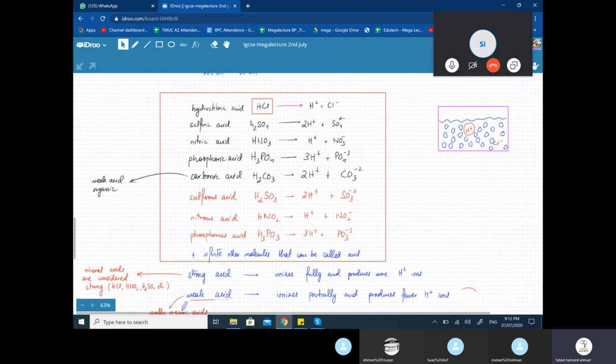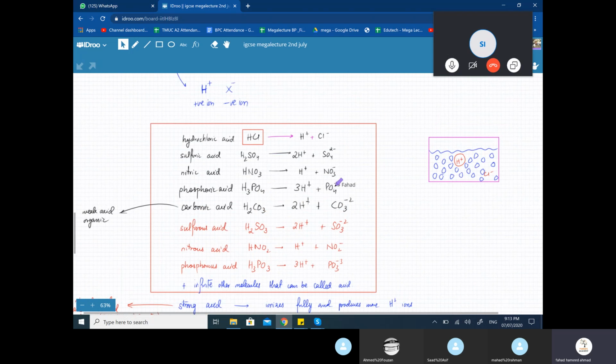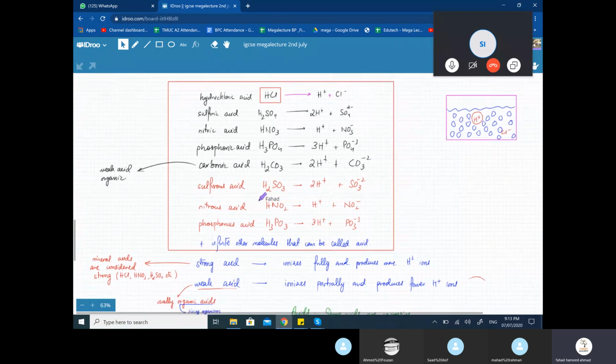Any compound that produces H plus one ions is an acid. तो उसके पास H plus one ions होंगे तो it's going to produce H plus one ions. So combine H plus one with any negative ion. ठीक है, any combination of a positive H plus one ion with a negative ion is most likely to be an acid. तो उसमें carbonate and H plus one you'll get H2CO3. So you have to remember all the names of these acids: sulfuric acid, nitrous acid. So these names should be on your fingertips.